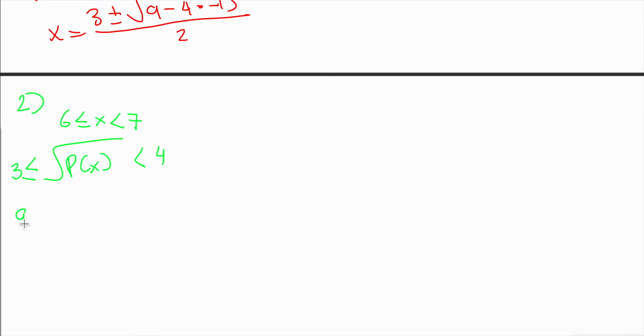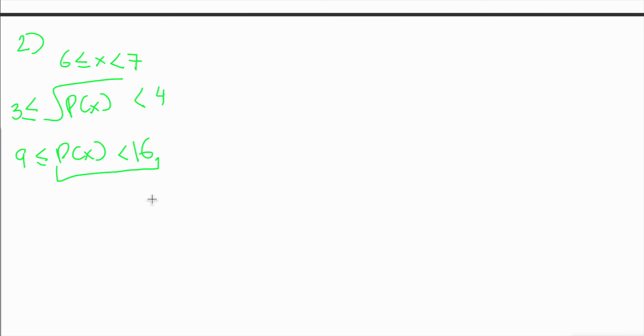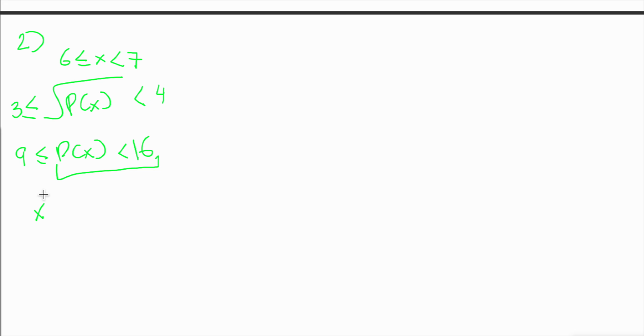So now if we undo this, we get 9 less than or equal to p of x, which is less than 16. And again, at 6, we know it's exactly 9. We know that from here. And since it's an increasing function, for all x that's greater than 6, it's obviously going to be greater than 9. So we only have to care about this side. So let's just solve p of x equals 16.